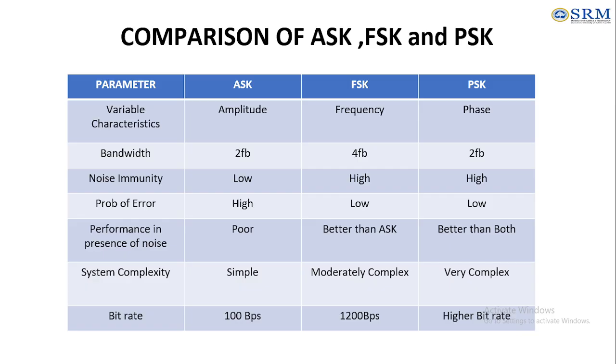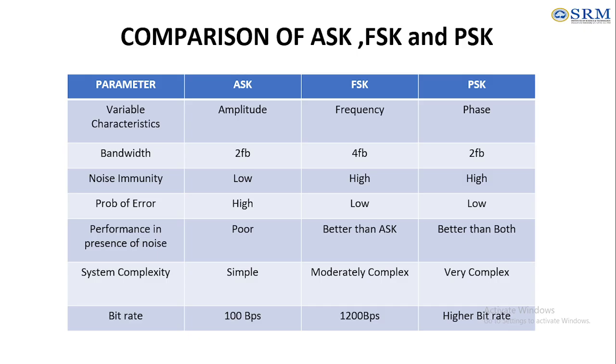So this is a comparison of ASK, FSK, and PSK. Based on the characteristics bandwidth, noise immunity, probability of error, performance in noise, system complexity, and bitrate, they have been mentioned for the different types of modulation schemes here. For amplitude modulation, the bandwidth will be twice of FB. For frequency, we'll have four of FB, and phase as twice of FB here.